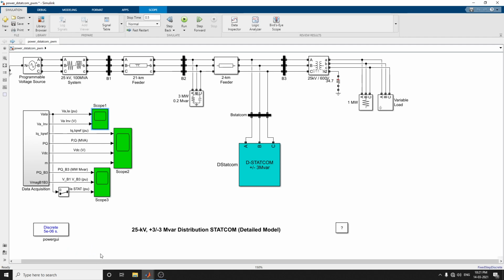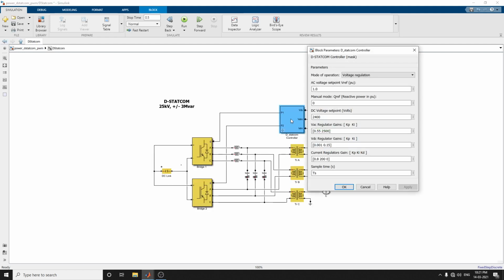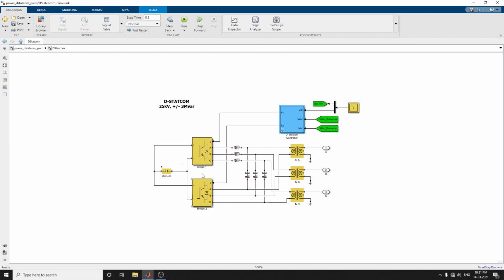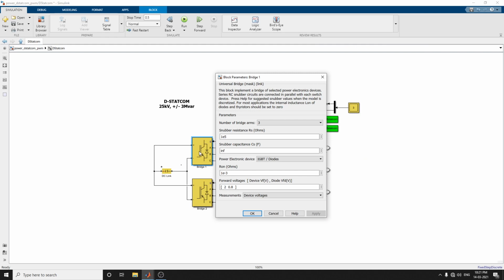Kindly download it. You can change the DStat controller and observe the outputs, voltage regulation and all things you can change here. Also you can change the bridge network. There are power electronic devices: IGBT, GTO, MOSFET, ideal switches, average model based VSC. All these are possible here. Measurements such as voltage measurements, device currents, and UAB, UBC, UCA, UDC voltages and all voltages and currents. You can also add the number of bridge arms, 1, 2, 3. I am using 3. You can select these universal bridge blocks, available in bridges of selected power electronic devices.